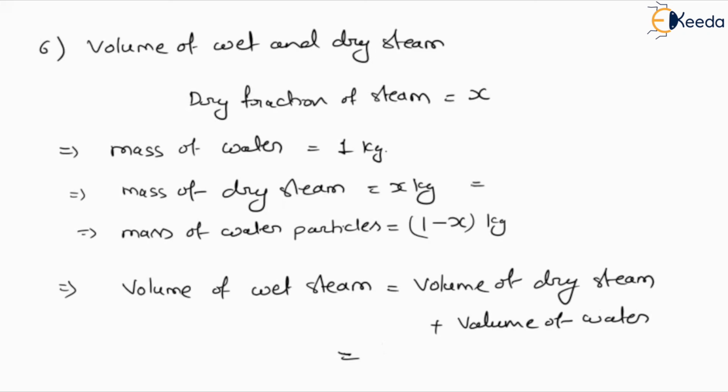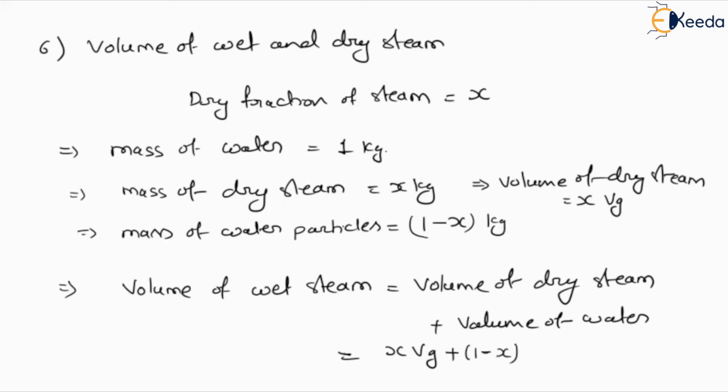It will be defined with the help of dryness fraction, so it will be X and Vg, where g represents gas. It will be defined as X Vg. And the volume of water is defined by the fraction 1 minus X, so it will be (1 minus X) Vf. So X Vg plus (1 minus X) Vf is defined as the volume of wet steam.